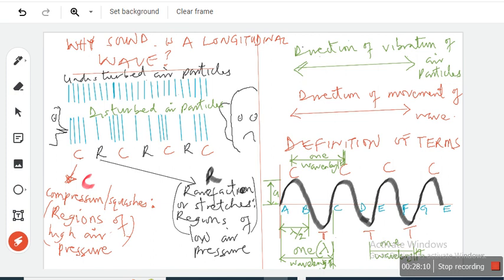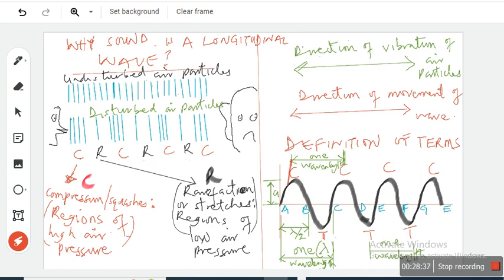And after the wave has passed, the water particles settle again in their undisturbed position, isn't it? Okay, so the peaks are called the crests, which can be represented by the compressions. The troughs are the rarefactions, or the region of low pressure.